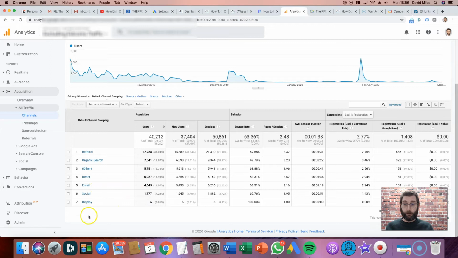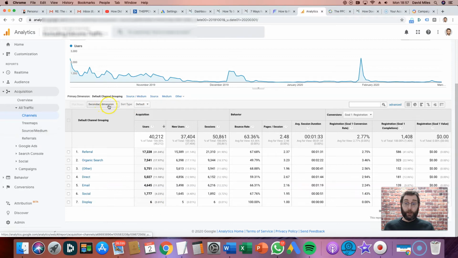But if you look down here, the display channel grouping only has 6 users, and they knew from their Facebook stats that a lot more people than that had clicked on the ads. In fact, the number of clicks on the ads was over 5,000. So as soon as they said that, I was thinking, well, we've got over 5,000 users here attributed to other. We've got hardly anything attributed to display. So clearly it's not correctly identifying it as display.